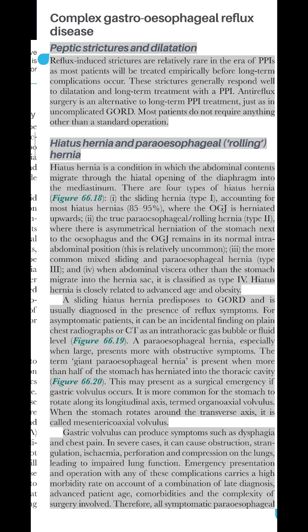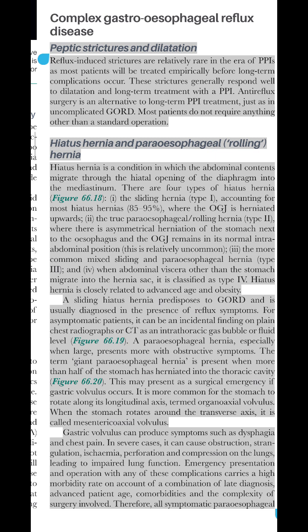Hiatus hernia and paroesophageal rolling hernia. Hiatus hernia is a condition in which the abdominal contents migrate through the hiatal opening of the diaphragm into the mediastinum. There are 4 types of hiatus hernia. Figure 66.18. I. The sliding hernia, type 1, accounting for most hiatus hernias, 85 to 95%, where the OGJ is herniated upwards. II. The true paroesophageal, rolling hernia, type 2, where there is asymmetrical herniation of the stomach next to the esophagus and the OGJ remains in its normal intra-abdominal position.